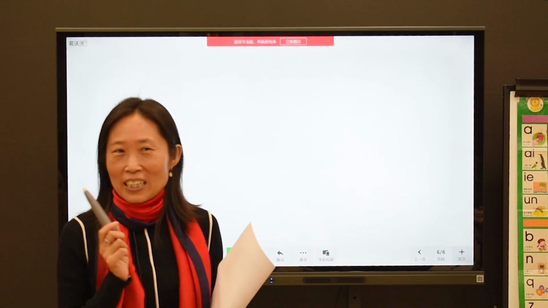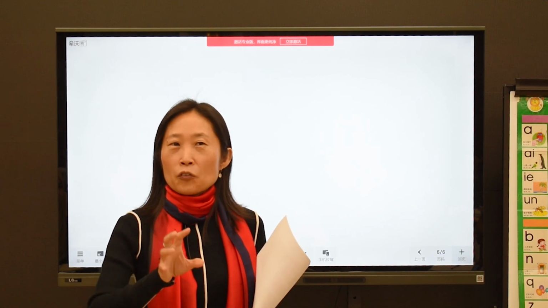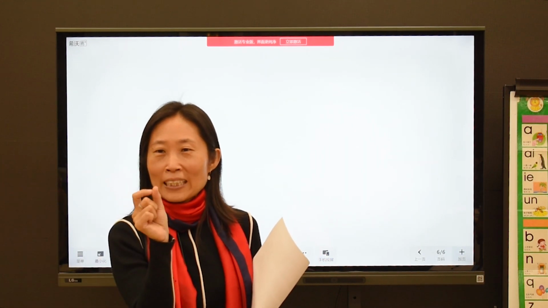很好, very good. Yes, remember at the beginning we learned if you have a number and a noun, between them what do we need? Measure word, right?